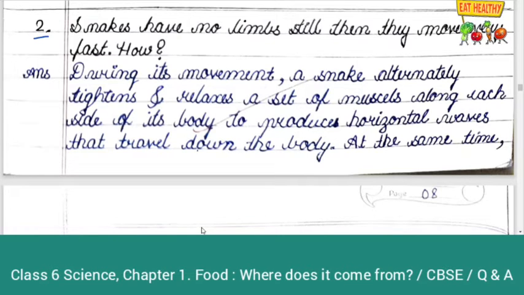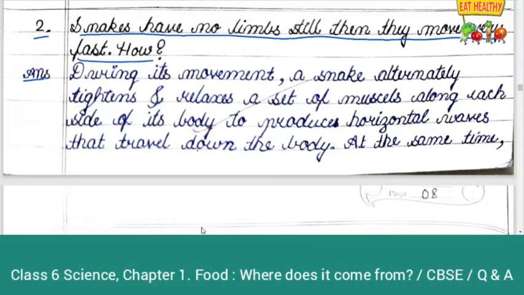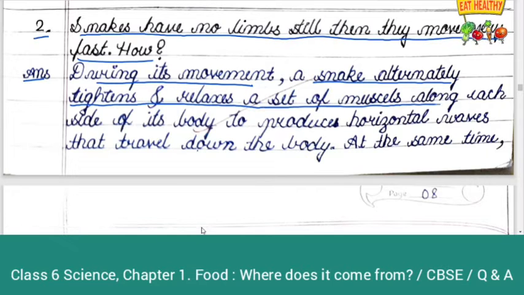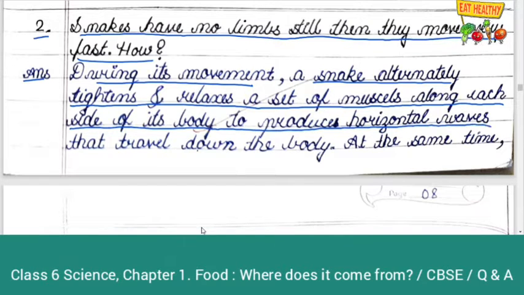Second question. Snakes have no limbs, still then they move very fast. How? Answer. During its movement, a snake alternately tightens and relaxes a set of muscles along each side of its body to produce horizontal waves that travel down the body.